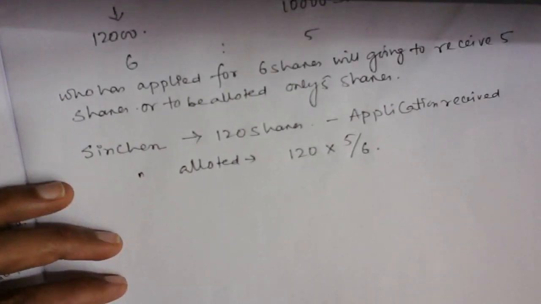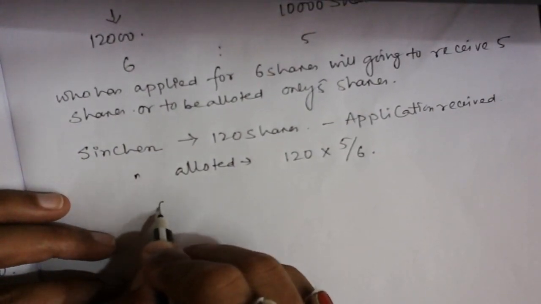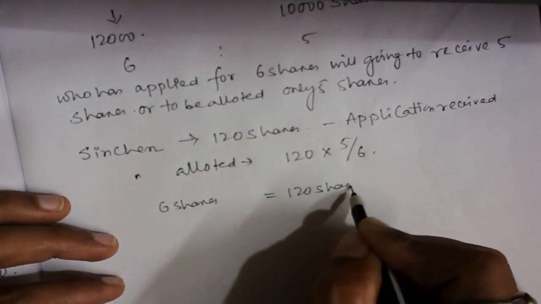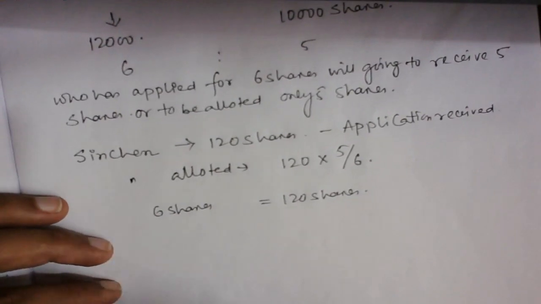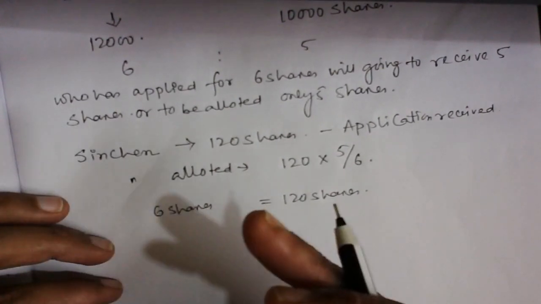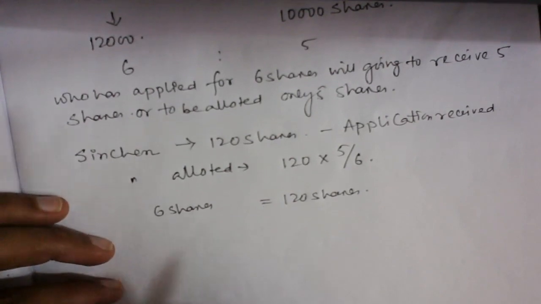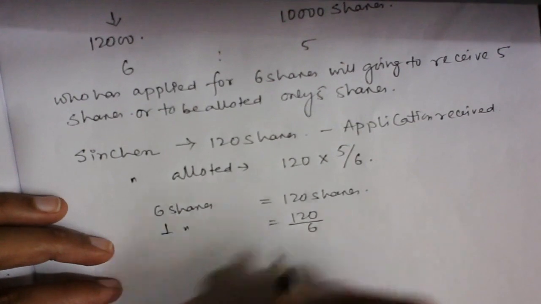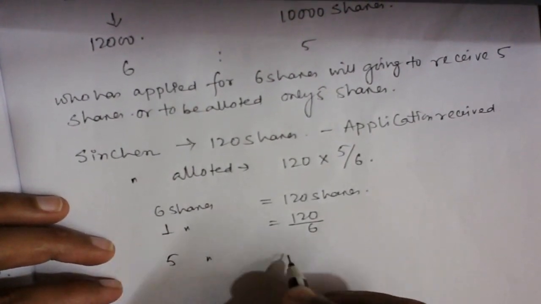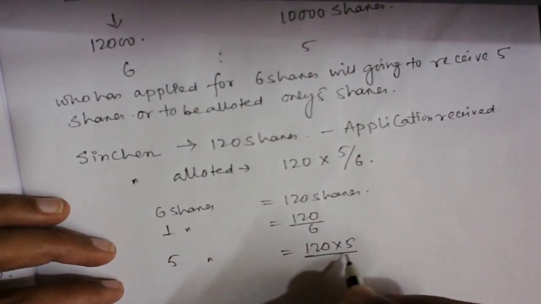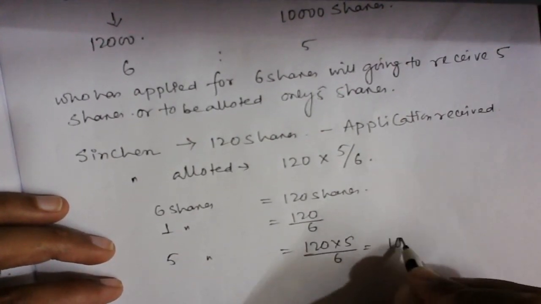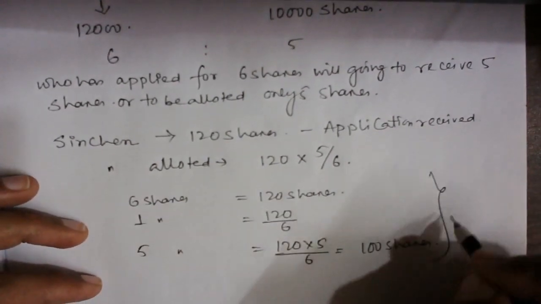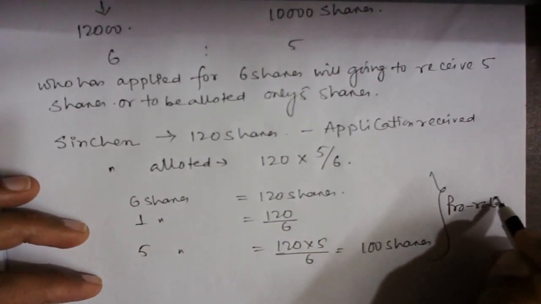It means 6 shares applied is equivalent to 120 shares, guys. If I show you the unitary method, 6 shares he has applied, which is equivalent to 120 shares. So for 1 share, how much he is going to receive? 120 by 6. So for 5 shares, he is going to receive how much, sir? 100 shares. So this is called pro rata adjustment.